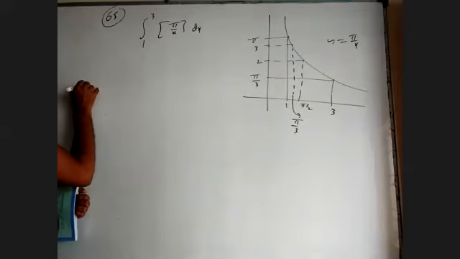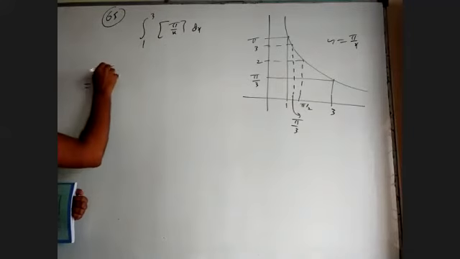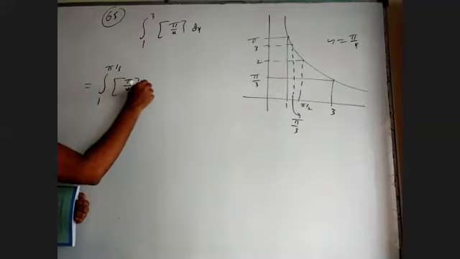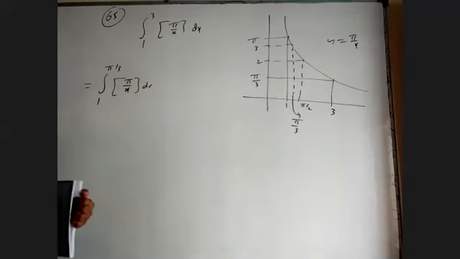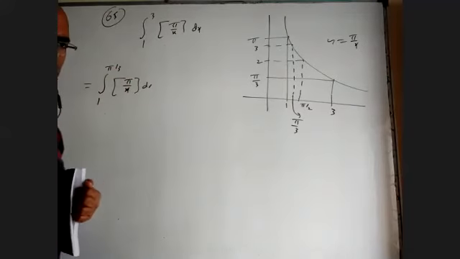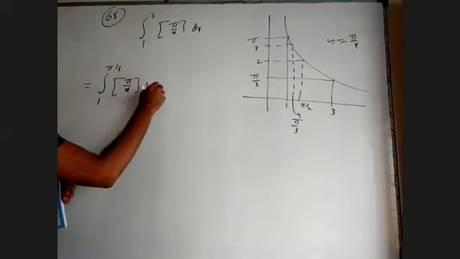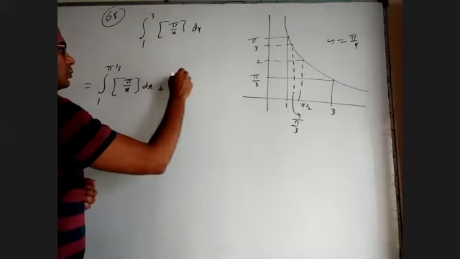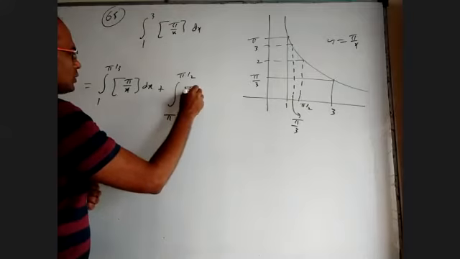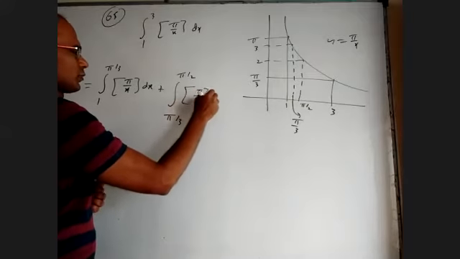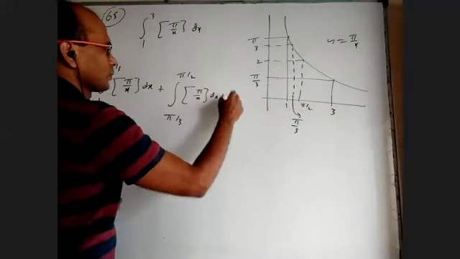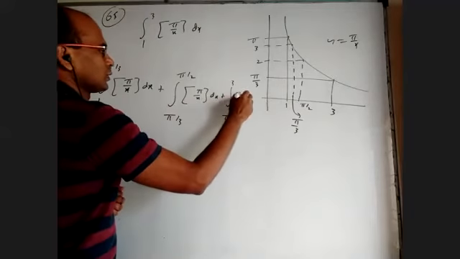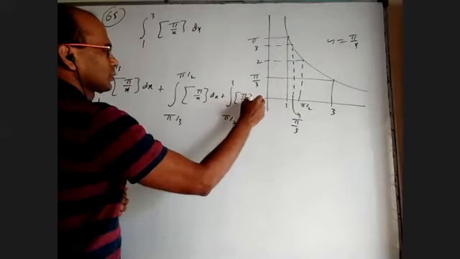Okay, so this I want to write as integral 1 to pi by 2 of integer part of pi by x dx. Earlier I took pi by x as t, you can do it based on that also, the answer will come, nothing wrong. And between pi by 2 to pi by 3, integer part of pi by x dx, plus integral pi by 2 to 3 of integer part of pi by x.